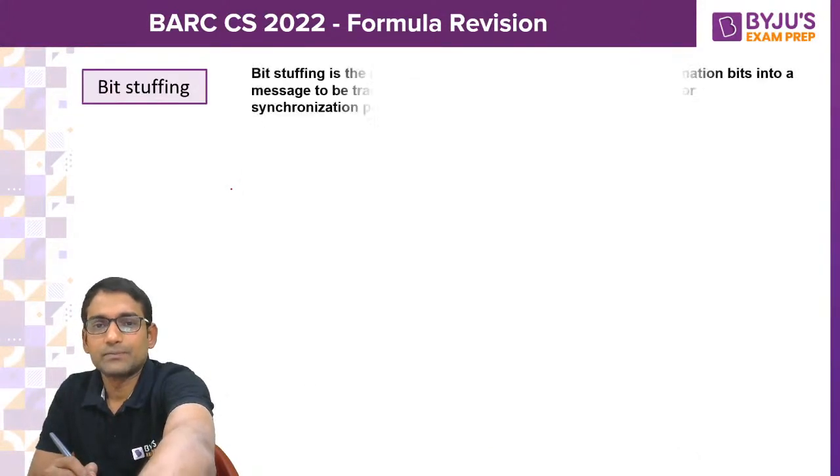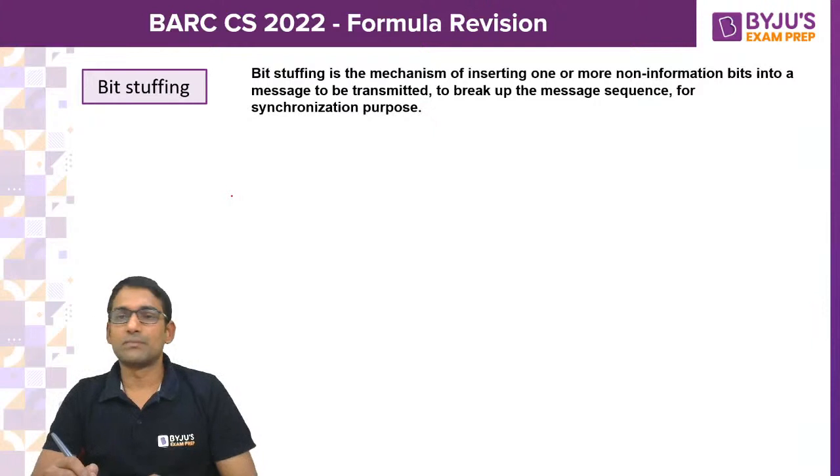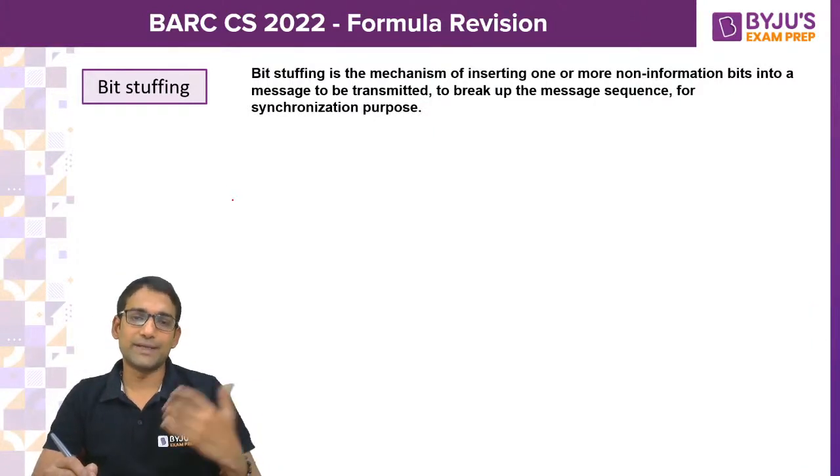Then it is required to revise the bit stuffing concept once in computer networks. So what is bit stuffing?